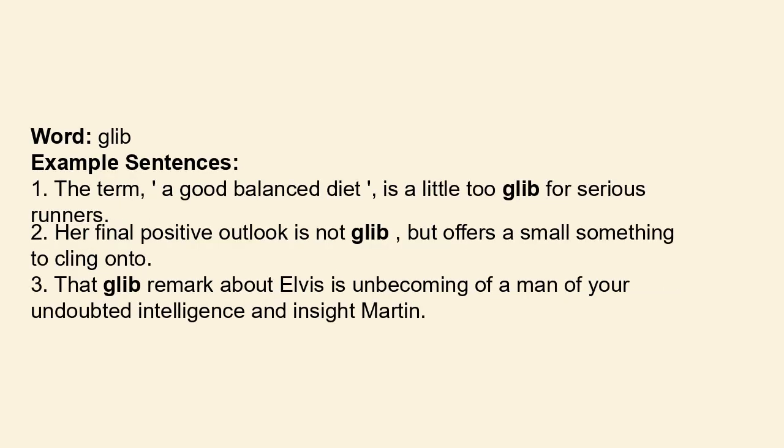Example sentences: the term a good balanced diet is a little too glib for serious runners. Her final positive outlook is not glib but offers a small something to cling onto. That glib remark about Elvis is unbecoming of a man of your undoubted intelligence and insight.